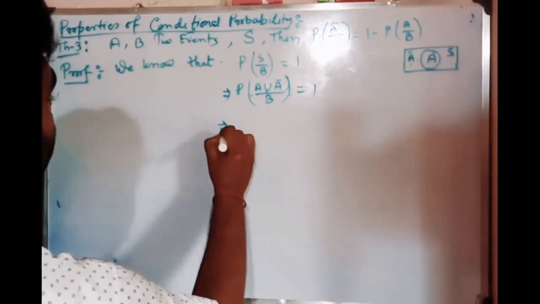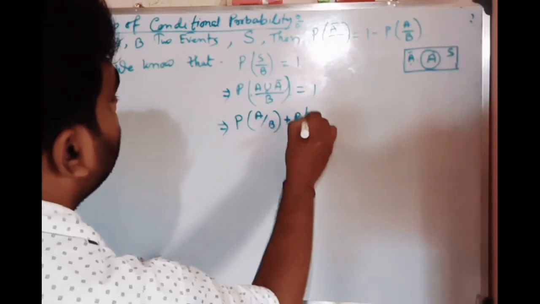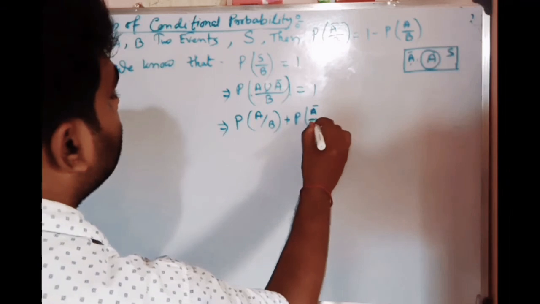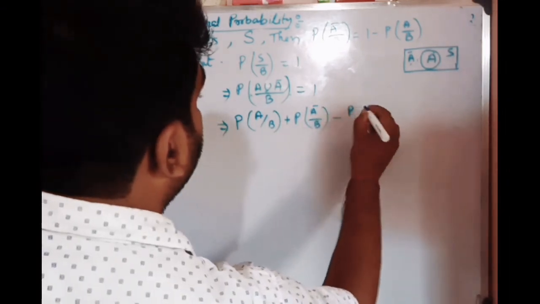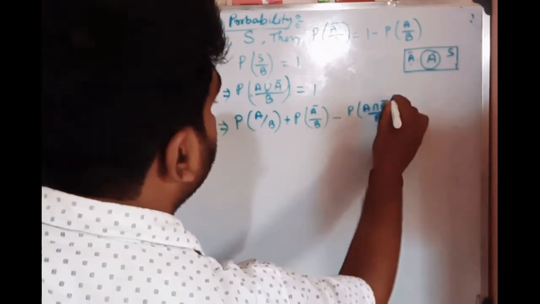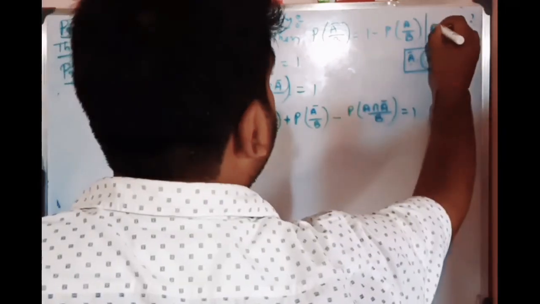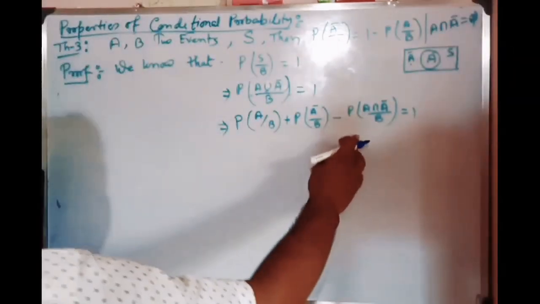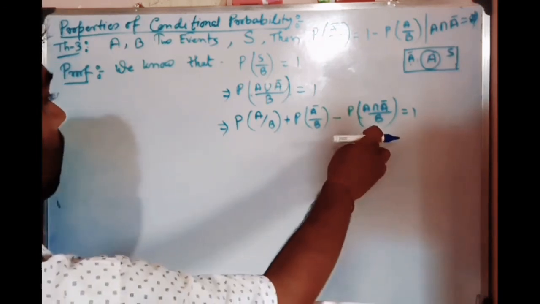So from here we can write probability of A by B plus probability of A bar by B, minus probability of A intersection A bar by B, equal to 1. Now A intersection A bar, that should be what? Phi. So the probability of this is getting 0.